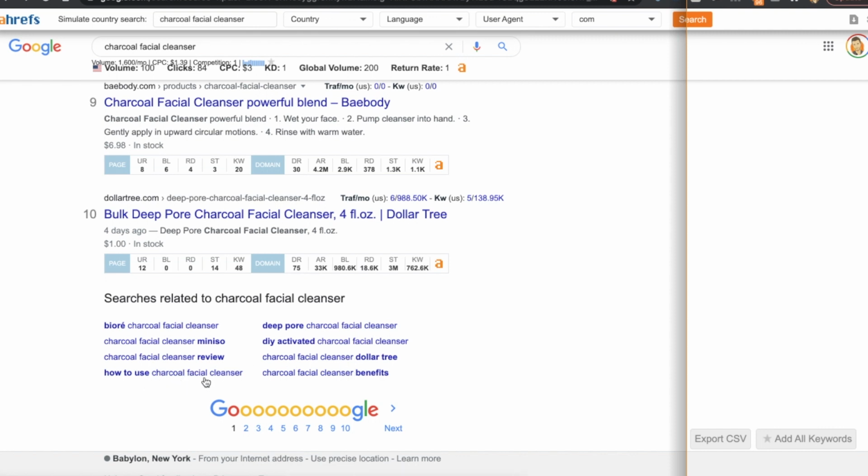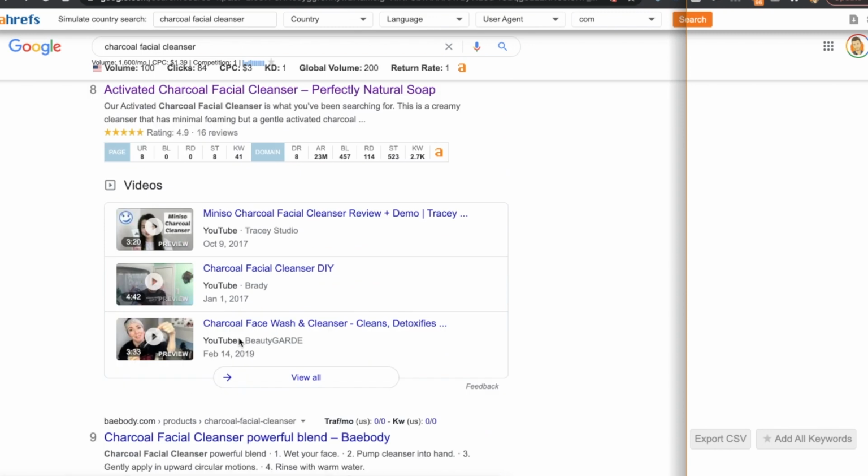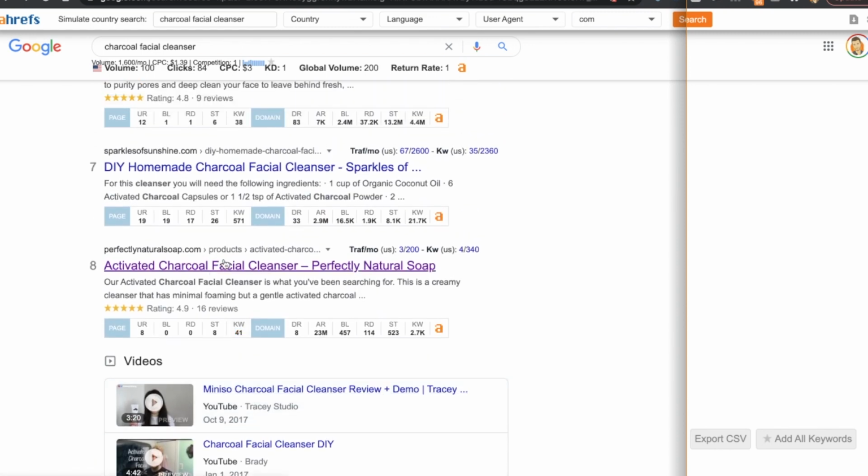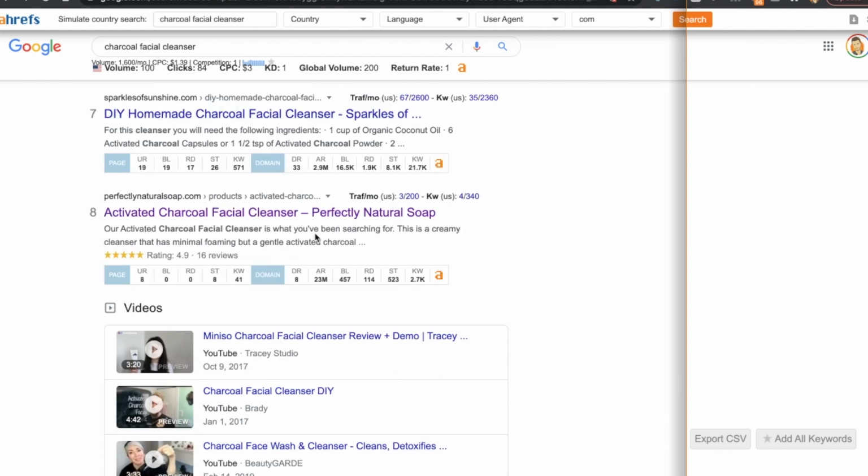How to use charcoal facial cleanser, right? So that would be a great blog post to write about or to include in your blog post that's already ranking, not only showing them your product, but showing them how to use it. There's going to be a better chance for them probably to convert and buy your product if you're teaching them how to use it, what's in your charcoal facial cleanser that makes it different, step-by-step guide. And when you're doing that, you're going to get even more organic traffic by really building your content around a whole bunch of terms that you can rank for and generate traffic.